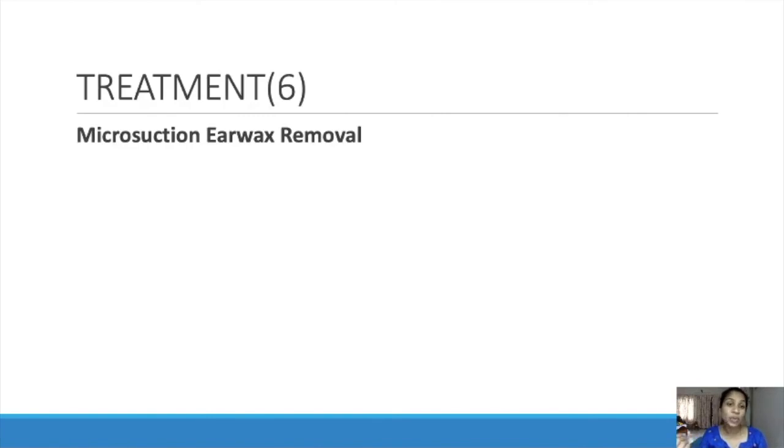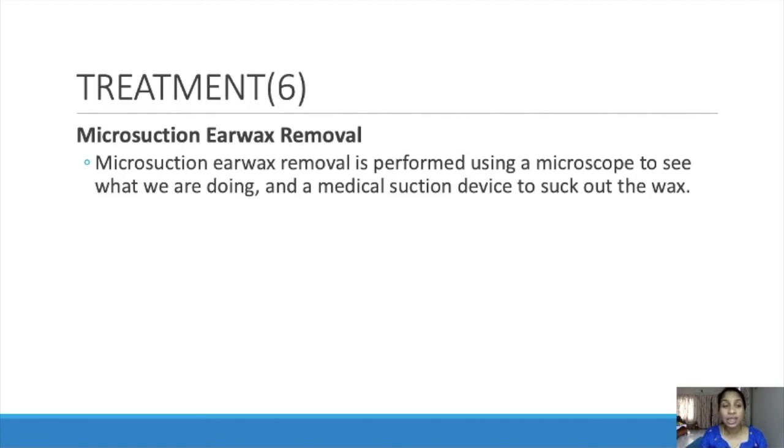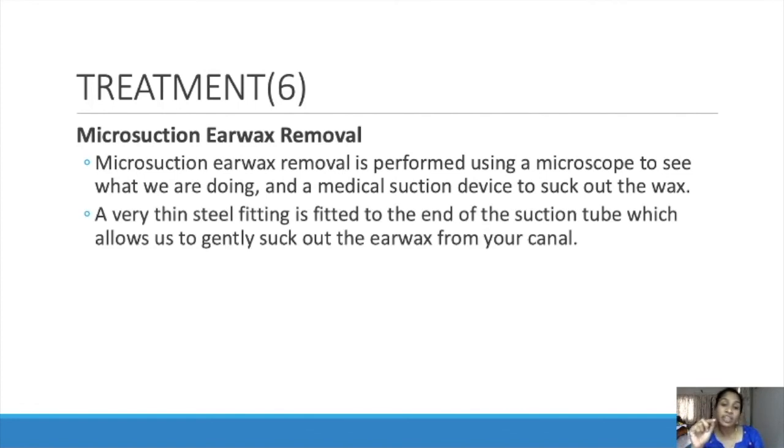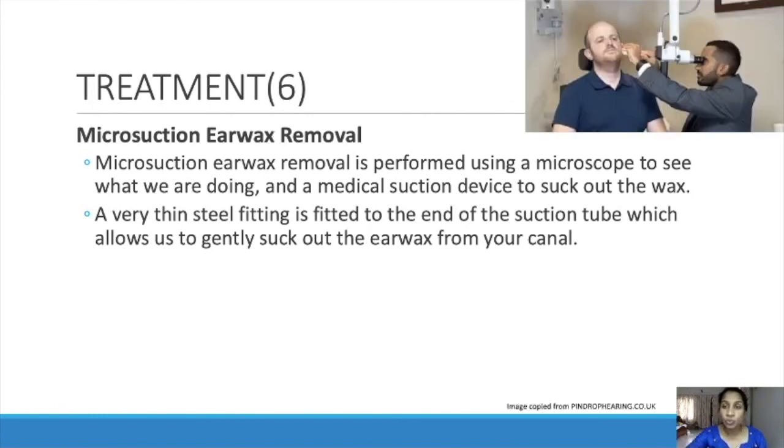Nowadays, they are doing microsuction earwax removal. Microsuction earwax removal is performed under a microscope to see what we are doing, and a medical suction device is used to suck the wax out. A very thin steel fitting is attached to the end of the suction tube, which allows us to gently suck out the earwax from the canal. With a microscope we can view the inside of the ear, and with this suction tool we take the contents outside. These are the methods used for removing ear wax.